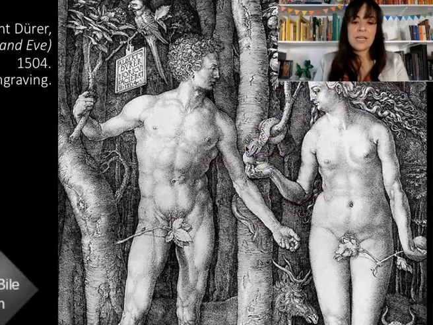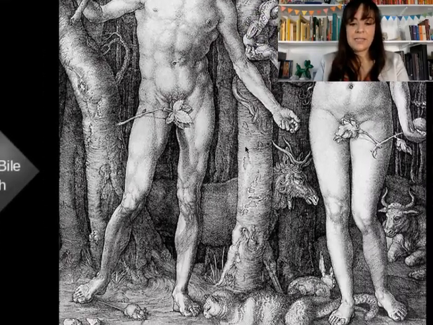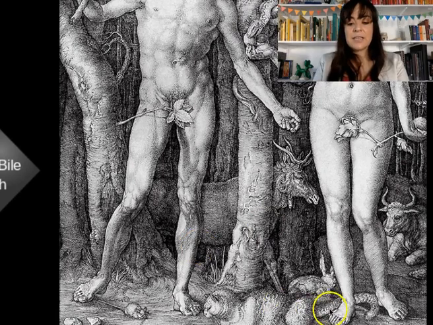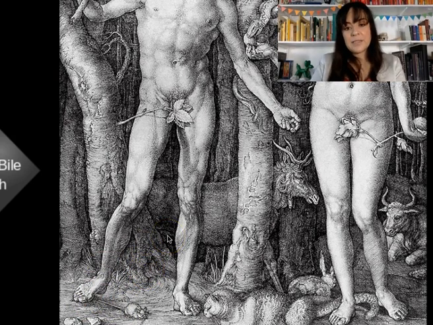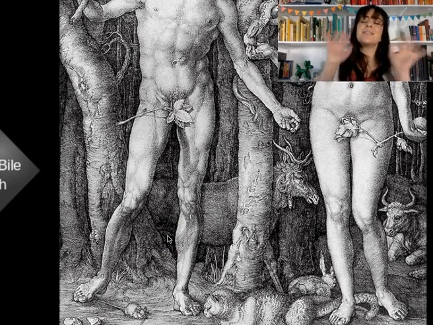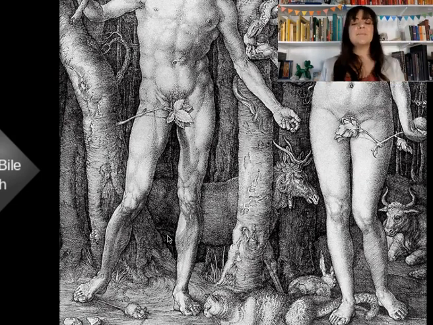Now, to tie this even further to Adam and Eve, notice their tails. The cat's tail is wrapping around Eve. She is associated with this cat. The tail of the mouse is next to Adam. He is associated with the mouse. I roll my eyes because it's basically the argument that Eve tricked Adam. She's the predator. He's just this little mouse. He was just the victim. All right, it gets even worse.